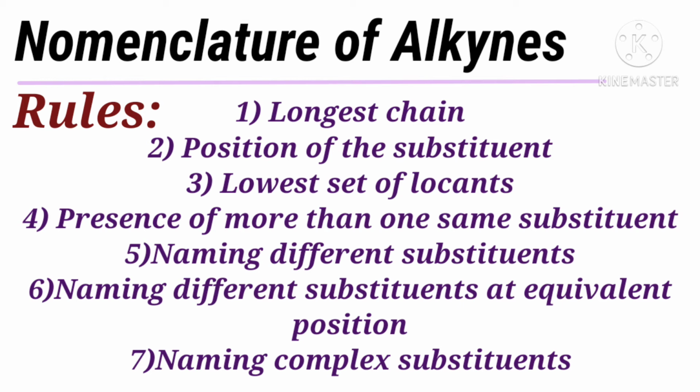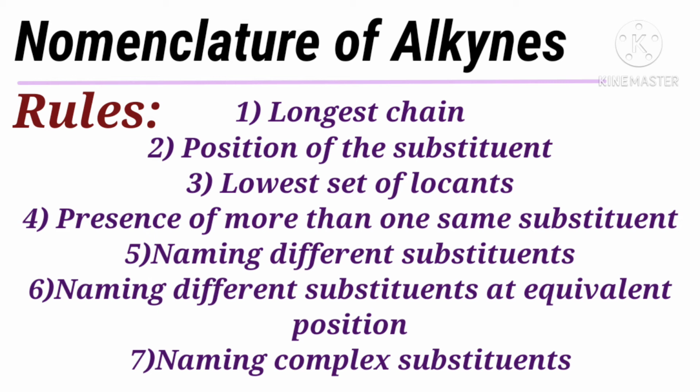And next is naming the complex substituent. If the substituent on the parent chain is complex, that is, it is branched, it is named as a substituted alkyl group by numbering the carbon atom of this group attached to the parent chain as 1.